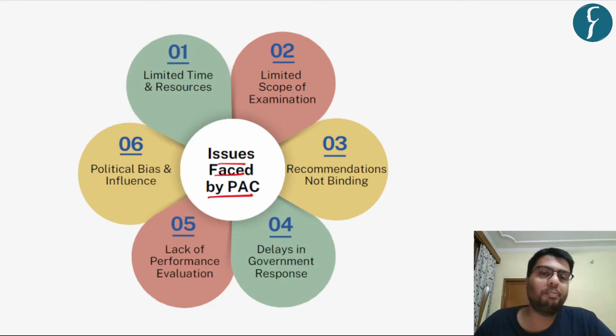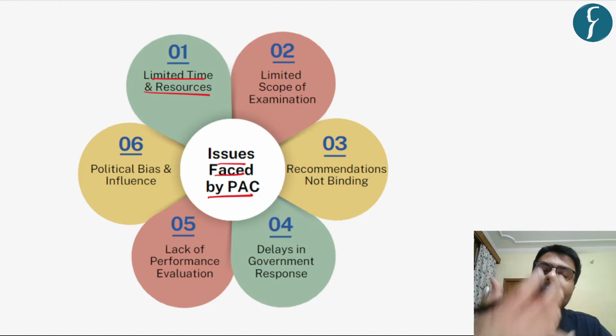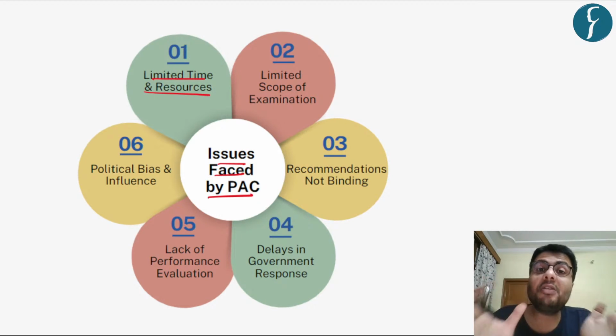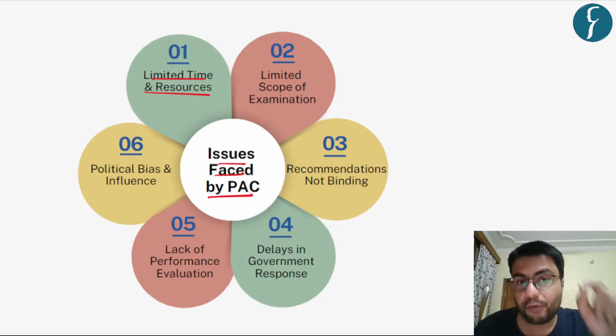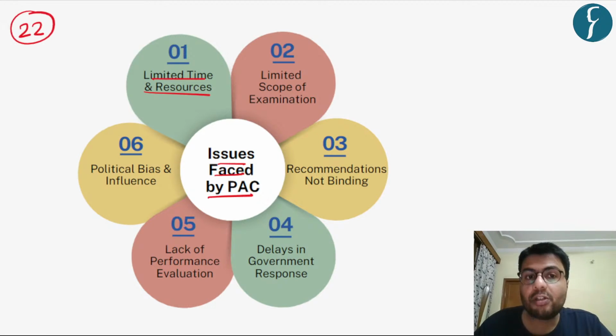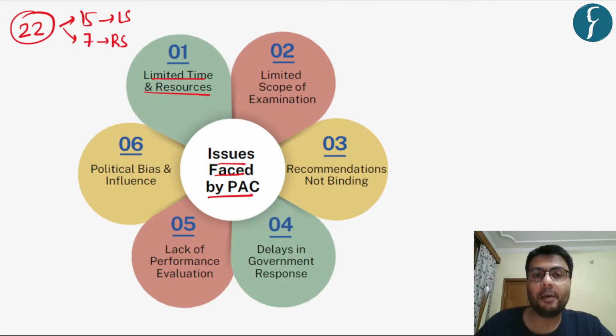in its day-to-day responsibility. Now, the first challenge is that the committee has a limited amount of time and resources at its disposal to undertake such a huge responsibility, because first of all, you understand the members. Now the composition of this body includes 22 members, 15 of which are elected from Lok Sabha, and 7 of them are elected from Rajya Sabha.